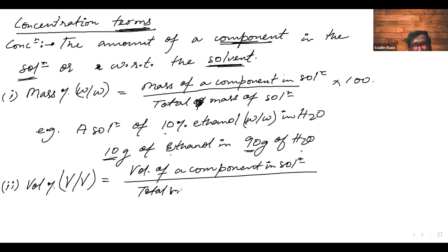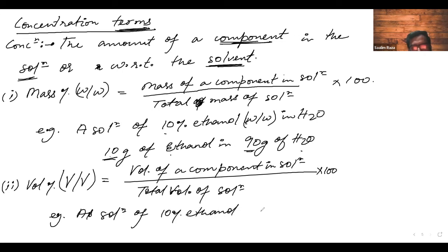Here it will be the volume of the component upon the volume of solution, into 100. So similarly, if I said a solution of 10% ethanol, uppercase V by V in H2O.